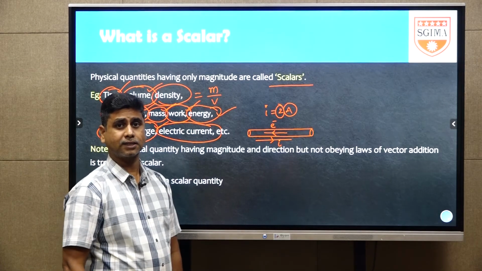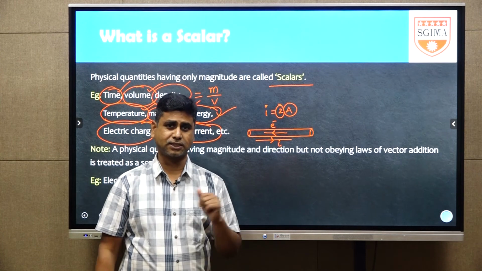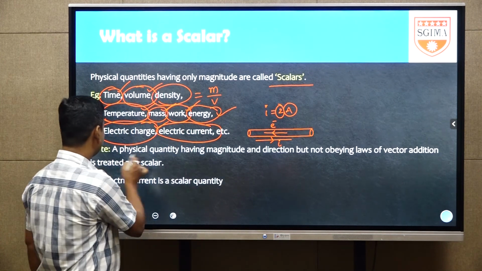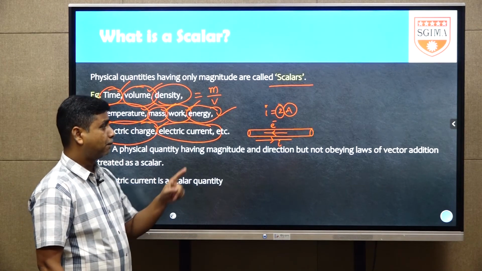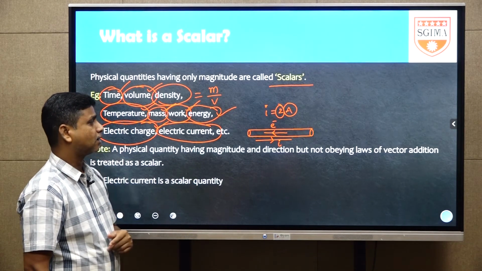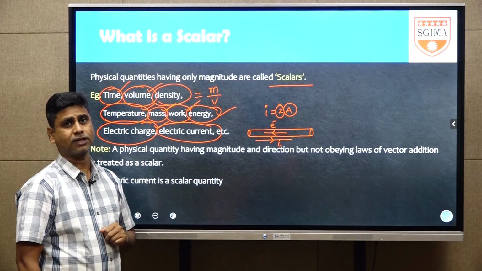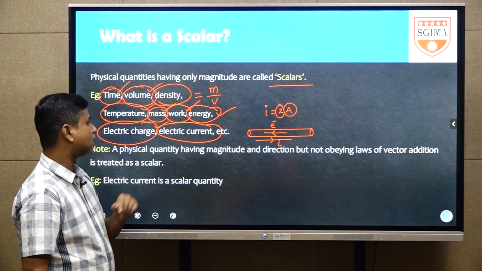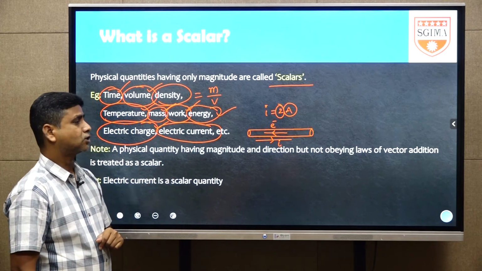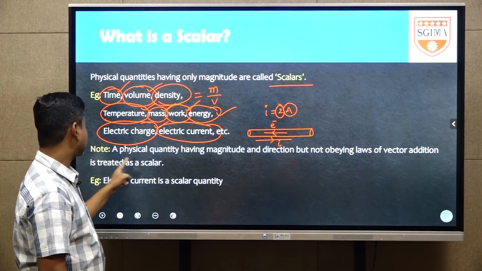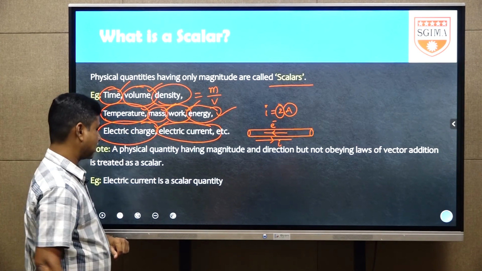Now, current has direction and also magnitude, but it is considered a scalar quantity. What is the reason? We will see that in this note point. A physical quantity having magnitude and direction but not obeying the law of vector addition is treated as a scalar quantity. Now, electric current is a scalar quantity.